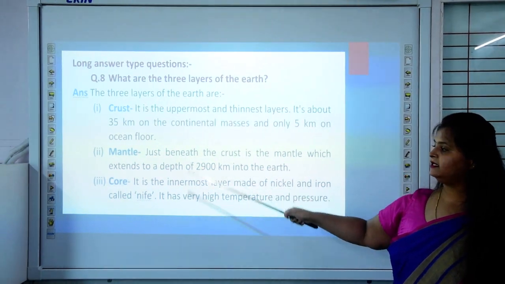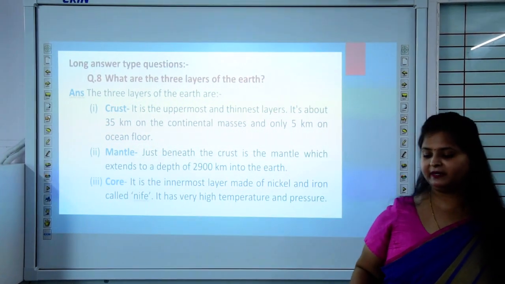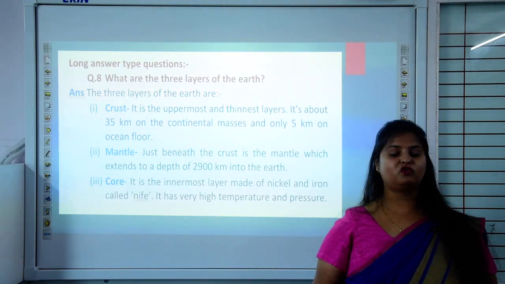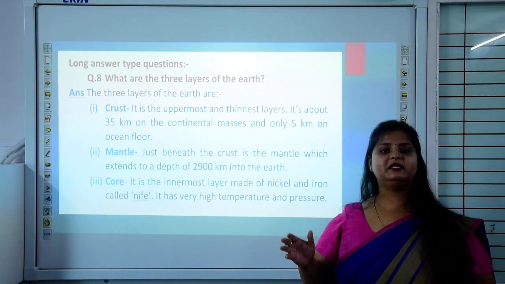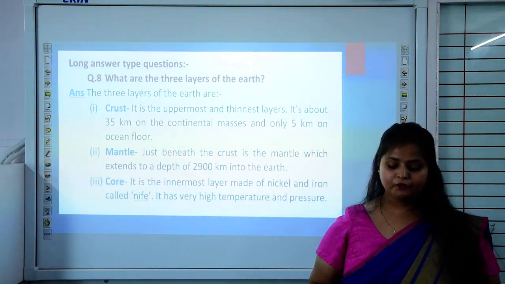So these are the 3 layers of the earth, and I have also told you about the external layers, that is troposphere, stratosphere, mesosphere, thermosphere. About these layers we are going to read in chapter 4.